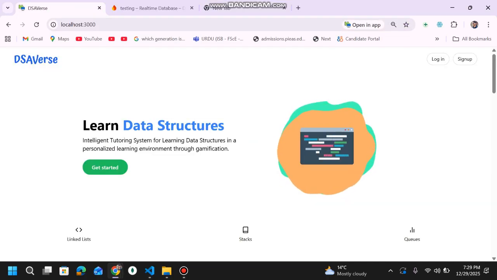This is basically a demo video of my FIP, which is named DSAverse. It is an intelligent gamified tutoring system that helps students visualize data structures, which are otherwise very abstract and difficult to understand without proper visualization. And even if you get the concept, you get stuck in understanding the syntax.